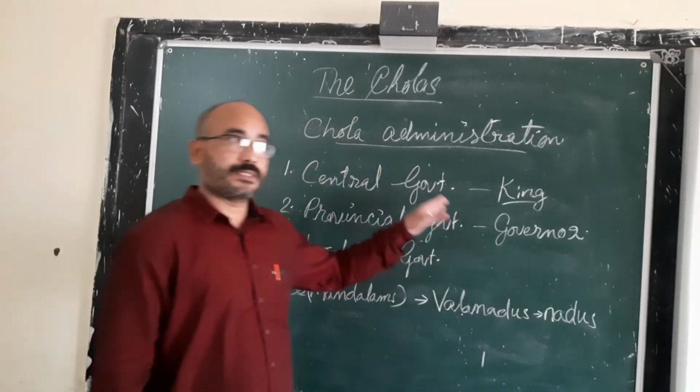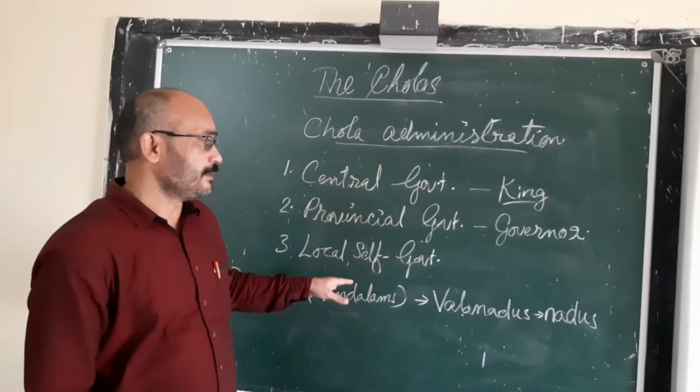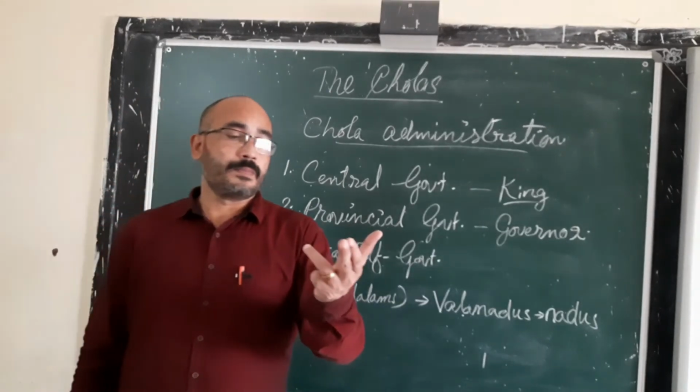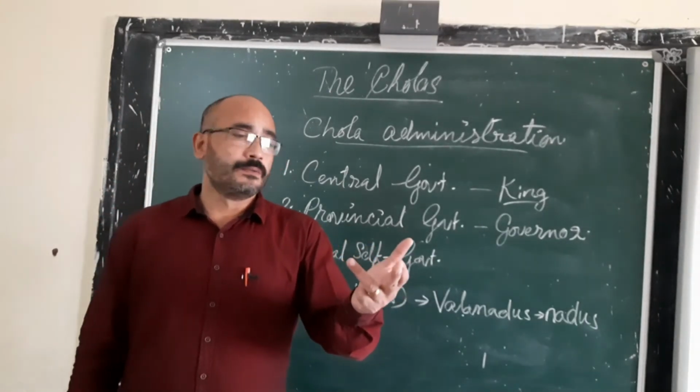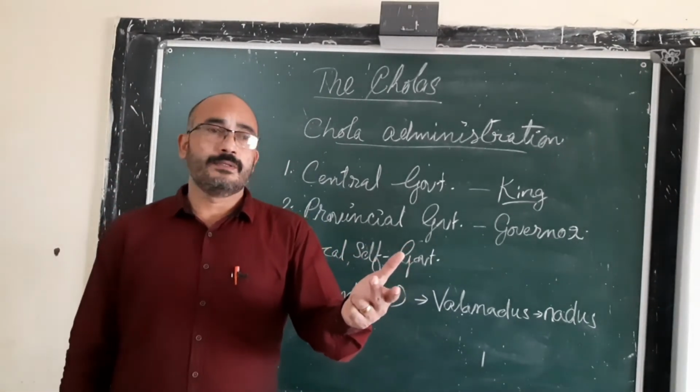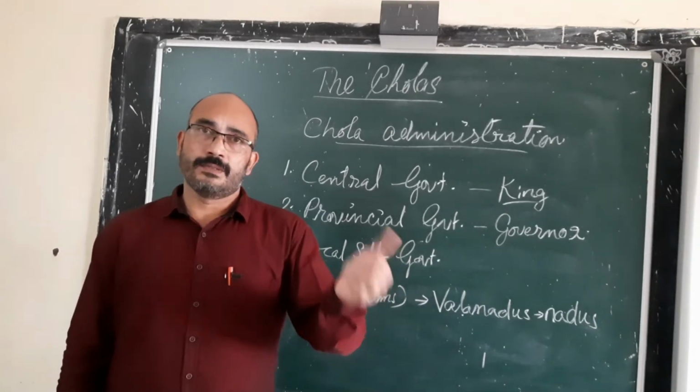So this was the administrative division of the kingdom: the empire into provinces called mandalams, provinces into districts called varnams, and varnams into nadus.